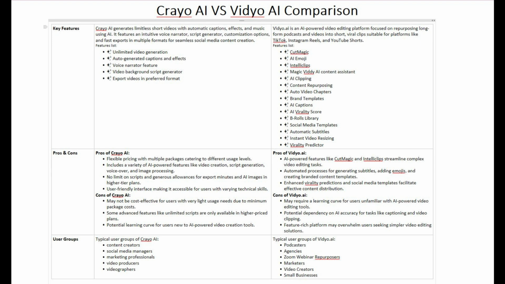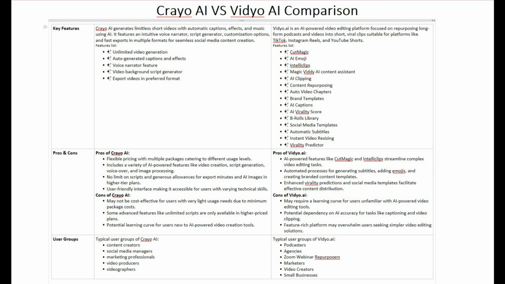multi-format video export options. Vidyo AI focuses on transforming long-form videos and podcasts into engaging short clips tailored for viral platforms like TikTok, Instagram Reels, and YouTube Shorts. It features advanced AI tools such as Cut Magic and IntelliClips for intelligent editing, along with AI-powered captions, virality predictions, and brand templates to help users create professional and highly shareable content.